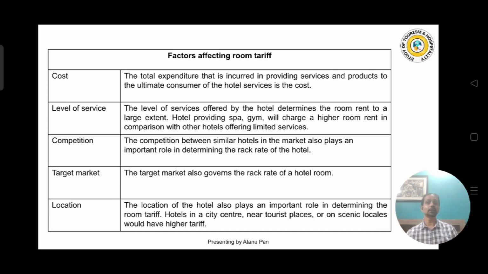Luxurious service means the hotels are providing a very high standard of service. Now, what type of service are these hotels providing? If the hotels are providing a very high class standard of service, definitely the costing will be high. And if the cost is high, definitely the room rates will also be high. If the service is moderate or maybe low, then definitely the rates of the rooms are also moderate and low, because the costing will reduce in that factor. Okay, so the first two points we have already discussed.